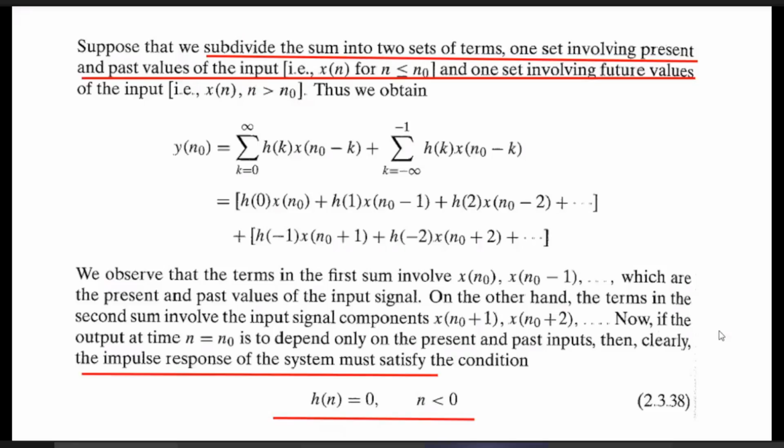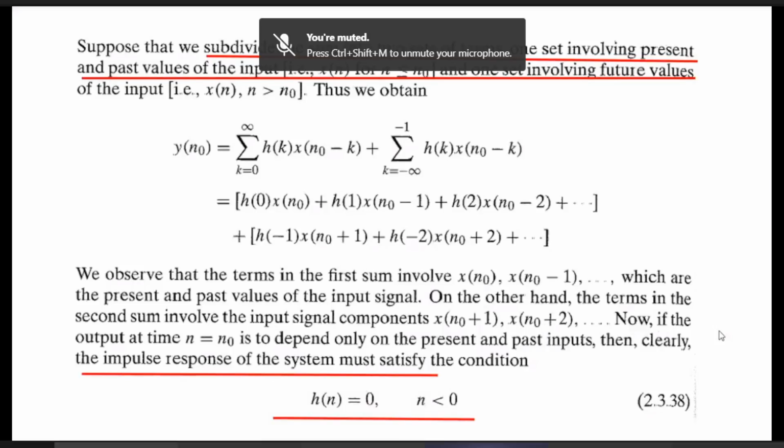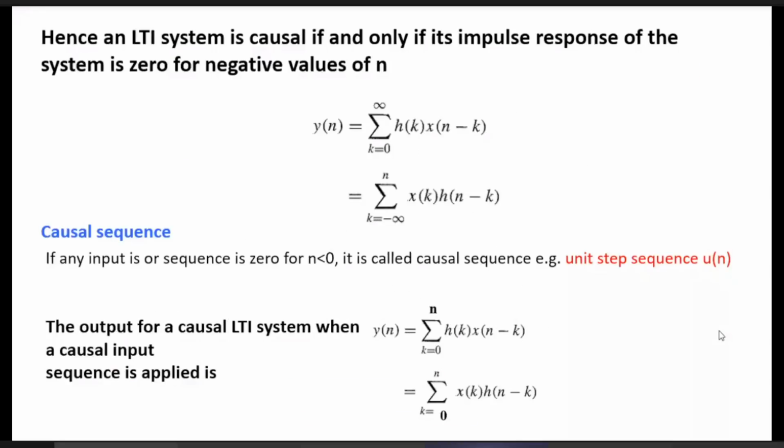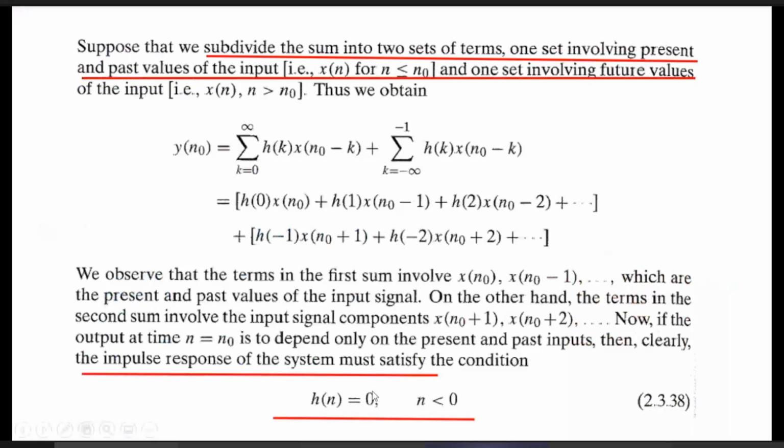h[n] should be the causal sequence as only past and present values of input are used. So it should exist for positive values of n. That is written there: h[n] is equal to 0 for n less than 0.